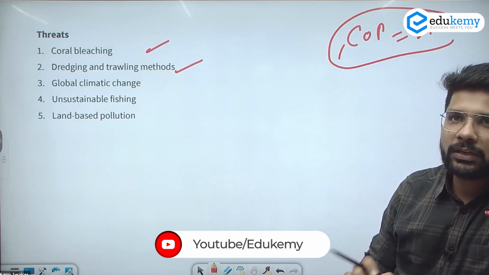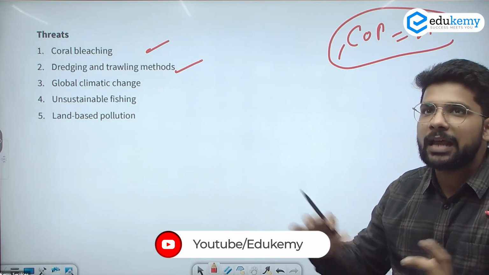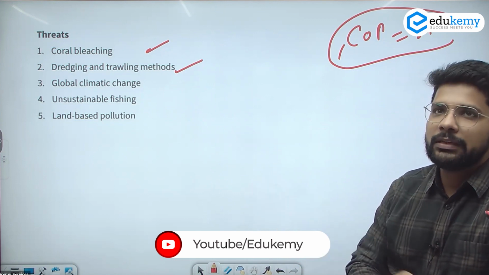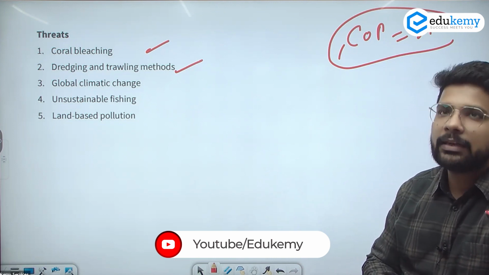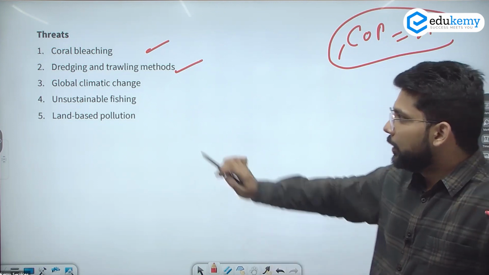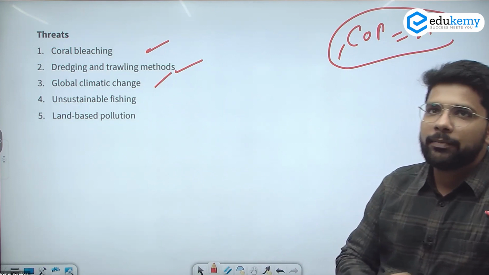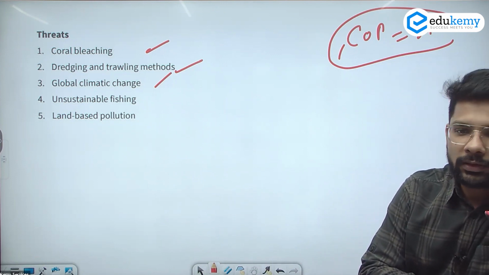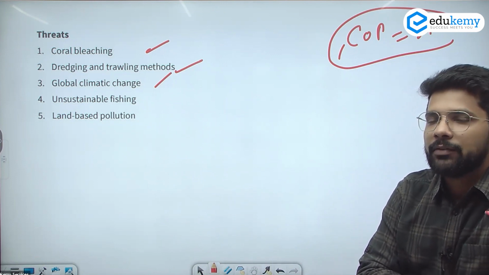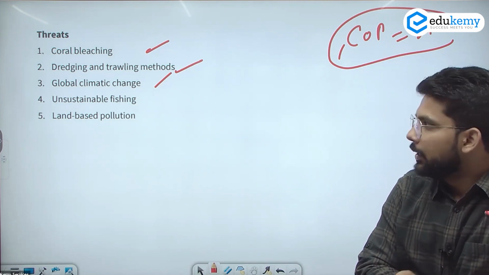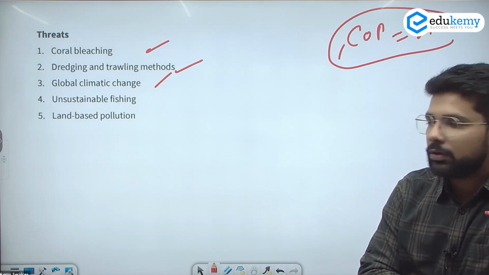Means when we are capturing the fishes through different methods, we are using a large net, some from the bottom of the sea, so they are capturing the coral as well, because of which they are also affecting the corals. Global climate change: you are seeing the temperatures changing, and due to temperature changing, the water temperature also changes, which makes it unsustainable for the corals as well.